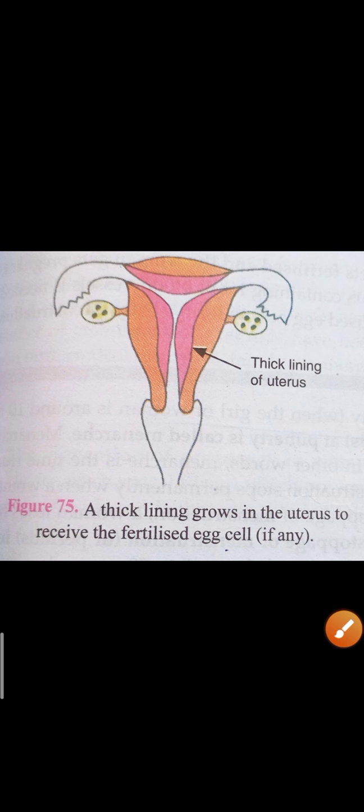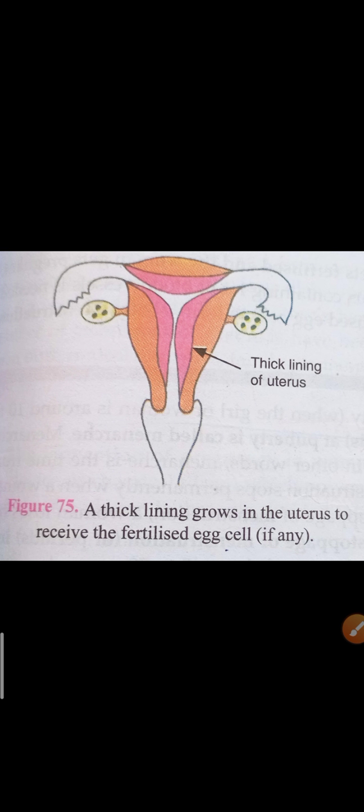Students, in this video we will discuss the sexual cycle in females, menstruation. Clear? We know very well that when a girl child is born, her ovaries already contain many thousands of immature ova. It means that immature ova are already present inside the ovary, and these eggs are contained in immature follicles.